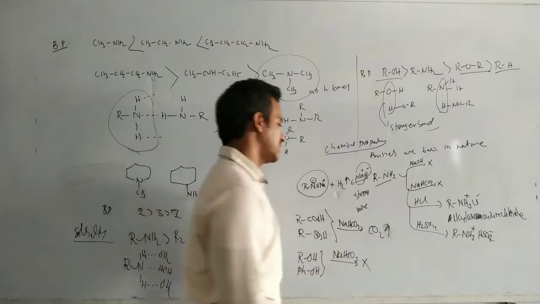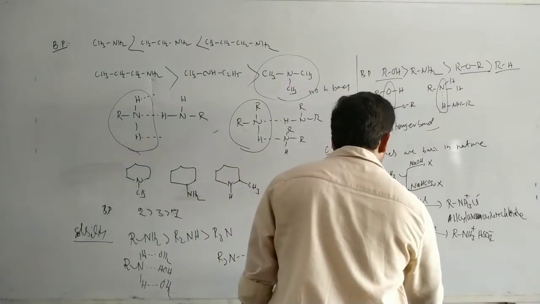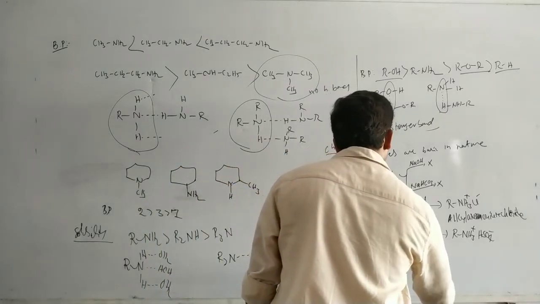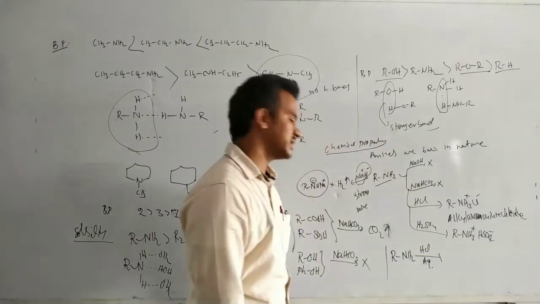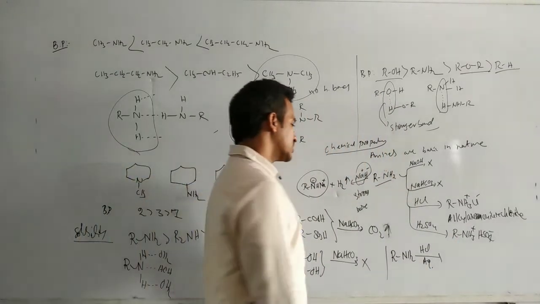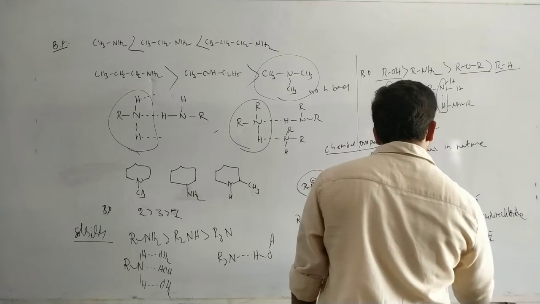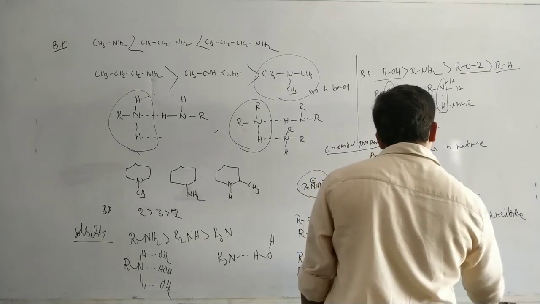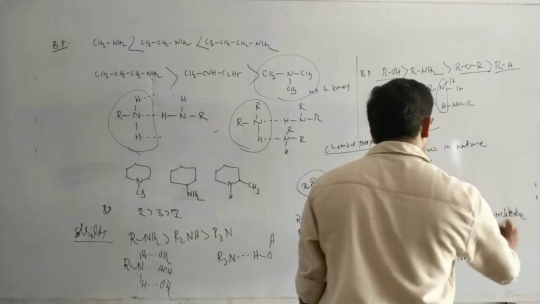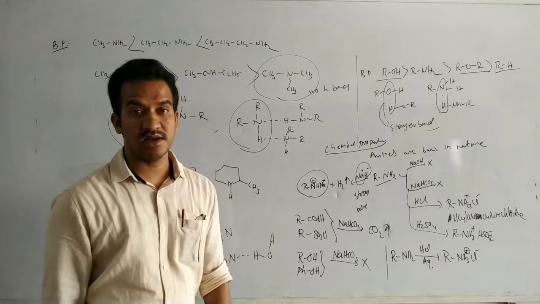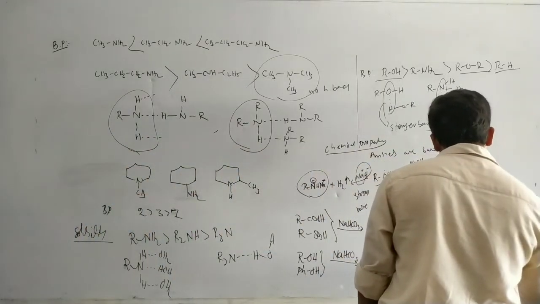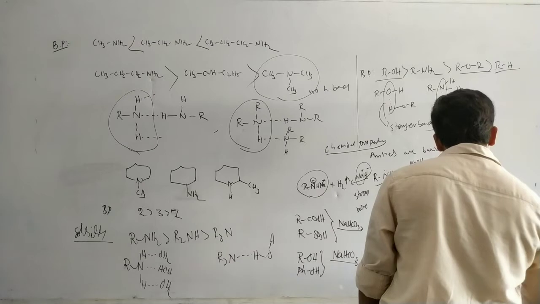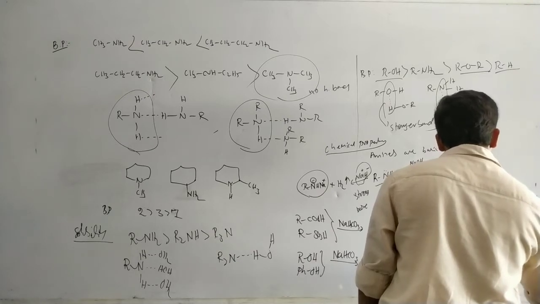But the point is that RNH2 on treating with aqueous HCl gives RNH3 plus Cl minus. Now this one on treating with sodium bicarbonate gives CO2 gas.